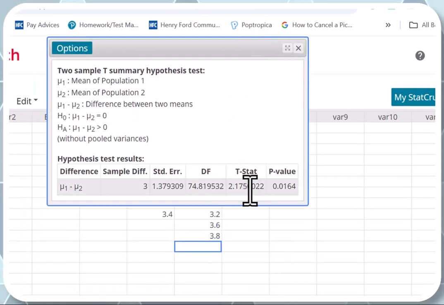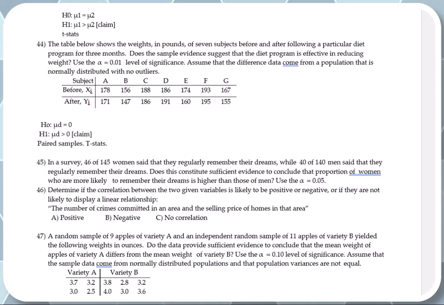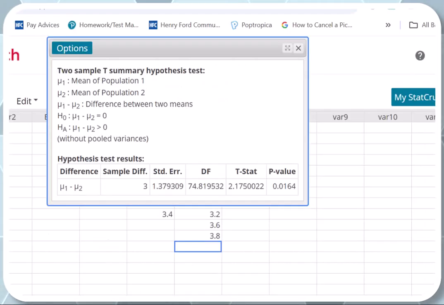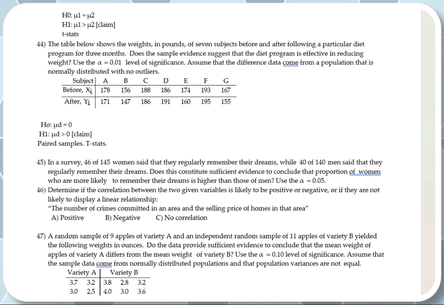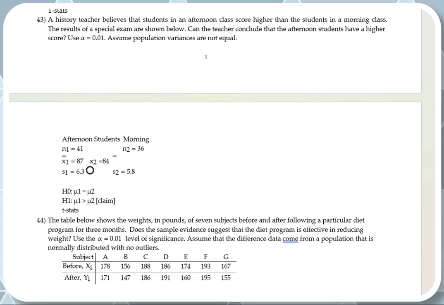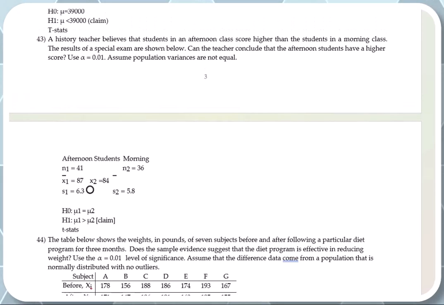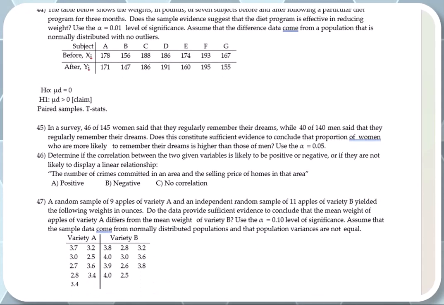Here you go. The test statistic is 2.175, the p-value is 0.0164, and since alpha here is 1%, I believe, let me double check. Yes, alpha is 1% right here. So the p-value is bigger than alpha. 0.0164 is bigger than alpha. We fail to reject the null hypothesis. And then we make a conclusion that there is not enough evidence at the 1% level of significance to conclude that the afternoon students have a higher score than the morning students.